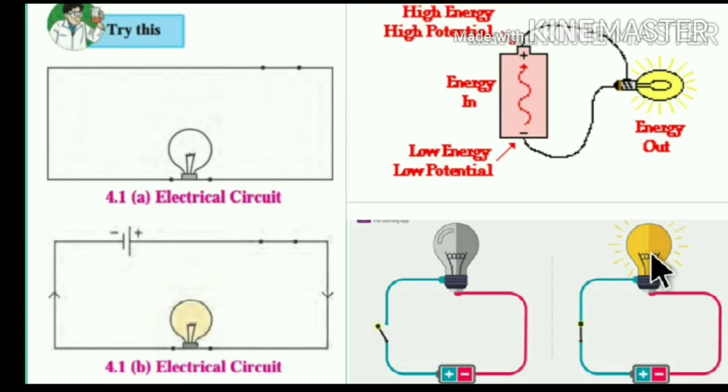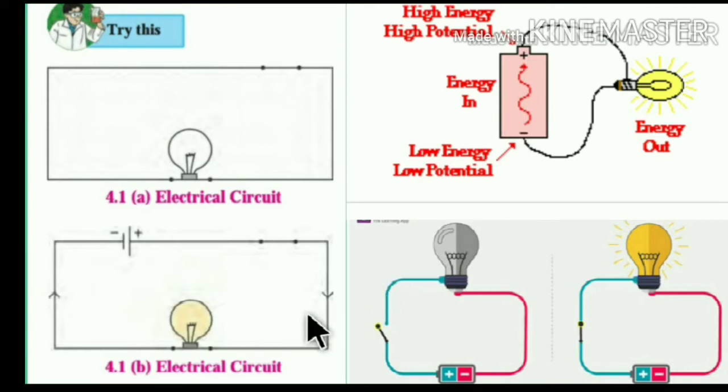So electrons in the wire flow due to the potential difference between the two ends. This is the negative end and this is the positive end. Hence, the electron flow is from the negative terminal of the cell to the positive terminal of the cell.